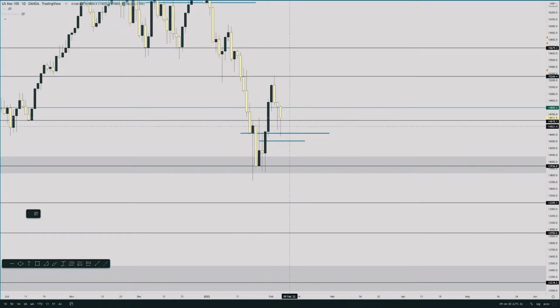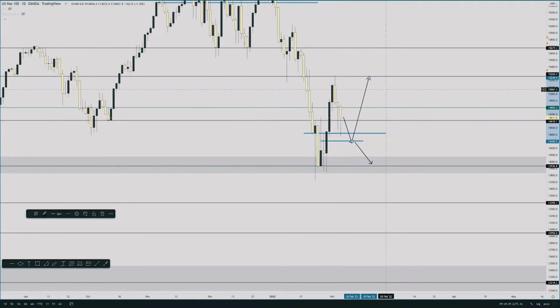However, it looks like a higher low is being formed here, so we could see something like this throughout the week. I think it may go a little lower, perhaps at this level, 14300, and if that does not hold, we may see prices come down to here. Okay, and then if this is the higher low, we will be pushing up and targeting 15250 and possibly even higher, but the 15200, 15250 range is a pretty good area of resistance.